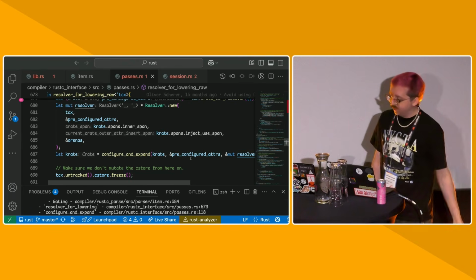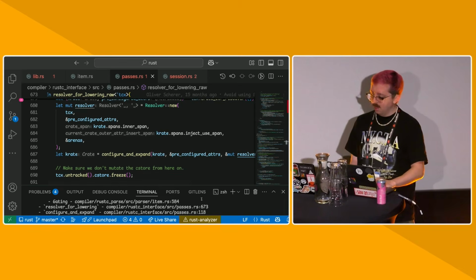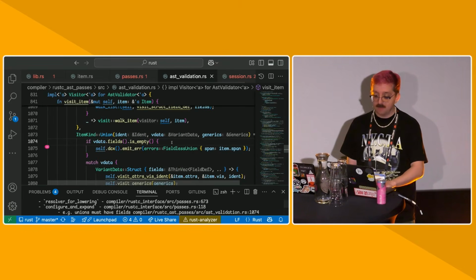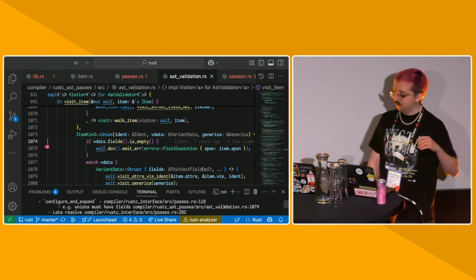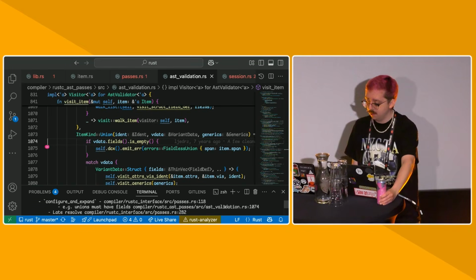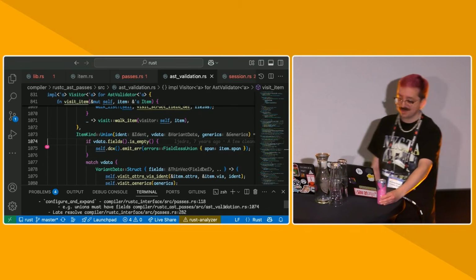So we walk through the AST. We validate purely syntactical things in AST validation. So, for example, things like unions must have at least one field. Other things like extern types. I'm not sure if most of you haven't worked in the compiler, maybe never seen an extern type. You can declare an extern type. Extern types can't be generic, for example, because we don't have template instantiation rules like in C++.